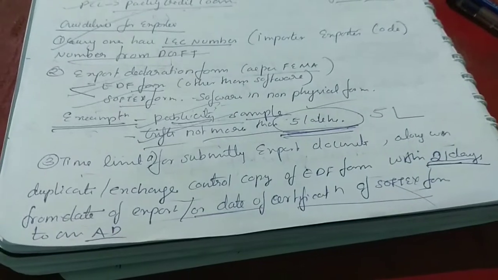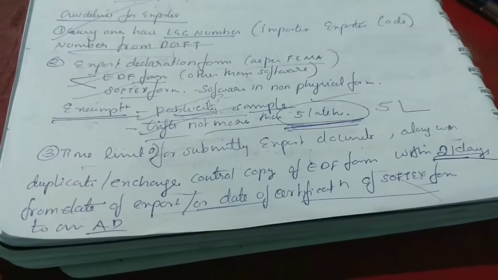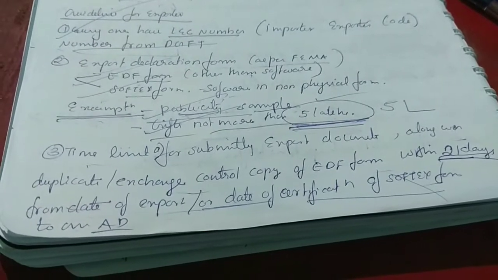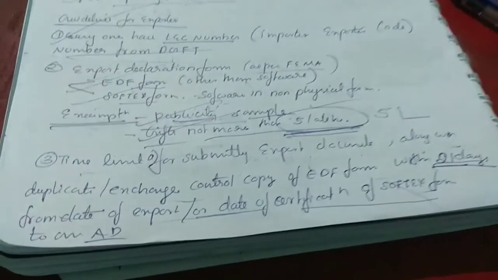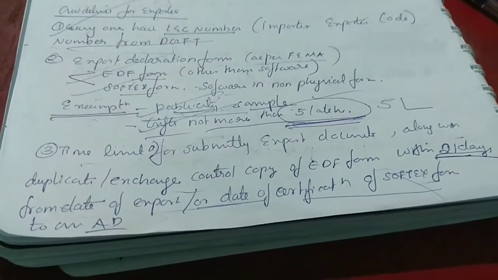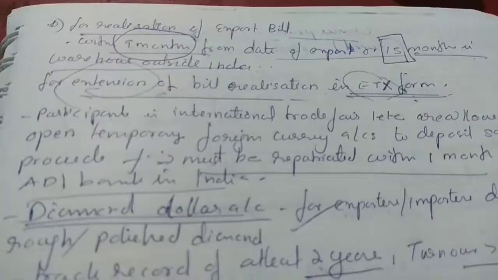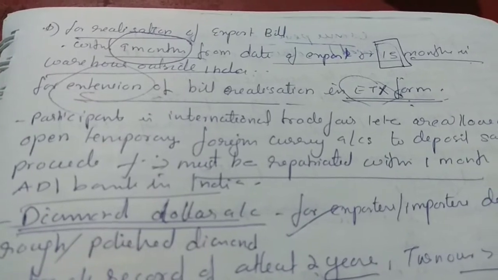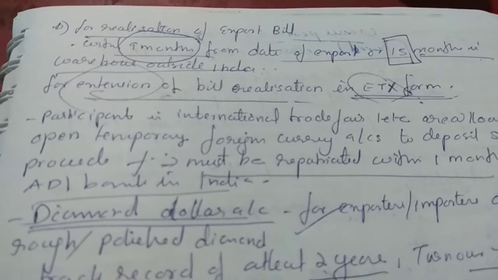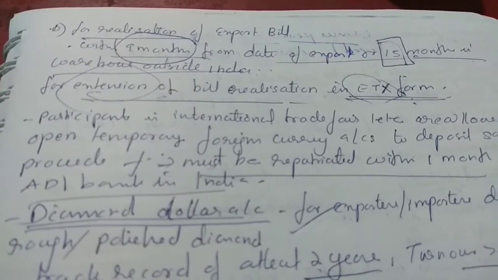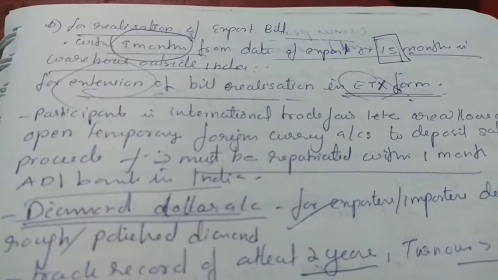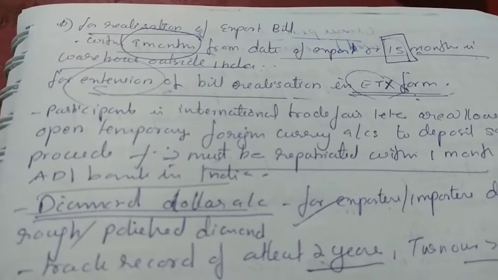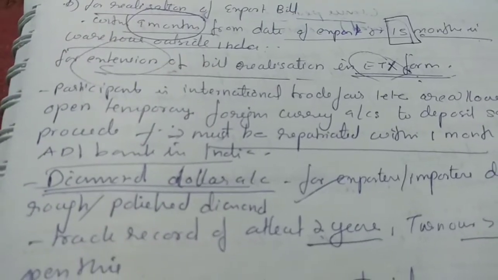Time limit for submitting export documents, along with a duplicate or exchange control copy of the EDF form, is within 21 days from the date of export, or the date of certification of the software form, to an AD. Realization of the export bill must be within 9 months from the date of export. This is important. It is 15 months for a warehouse outside India. For extension of bill realization, the ETX form is used. The ETX form is for extension of this bill realization.